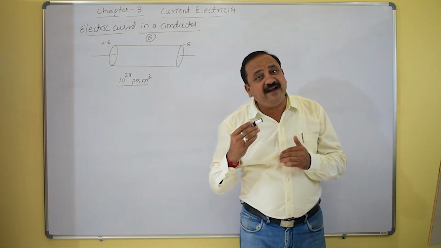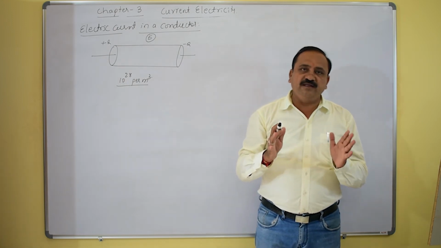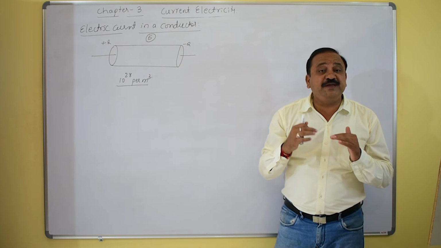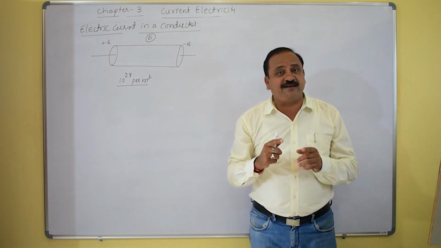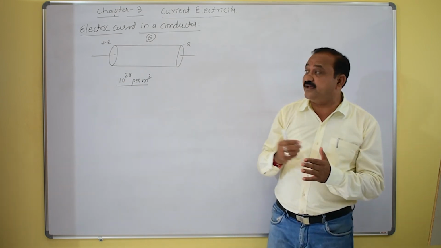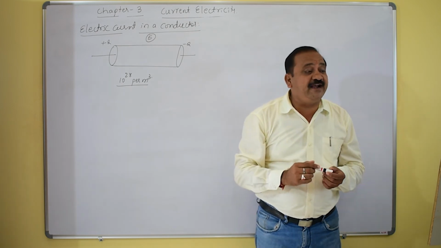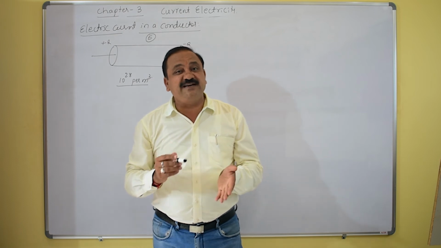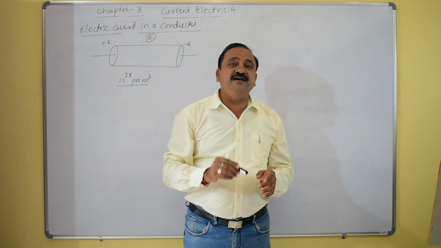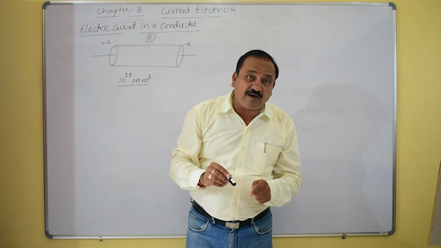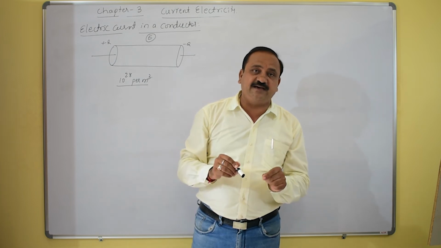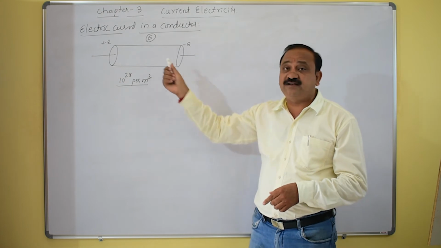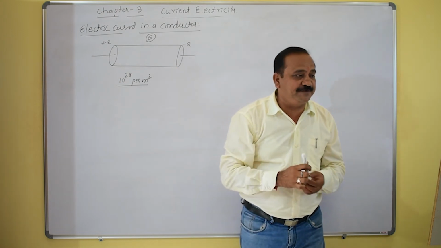All the free electrons present in this conductor are in random motion, 10 raised to 28 per meter cube. These electrons move randomly in the conductor in the absence of an electric field.